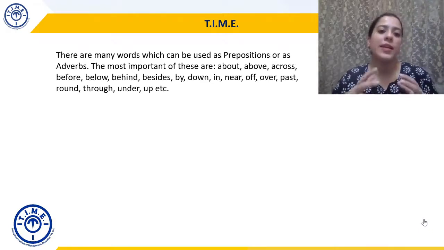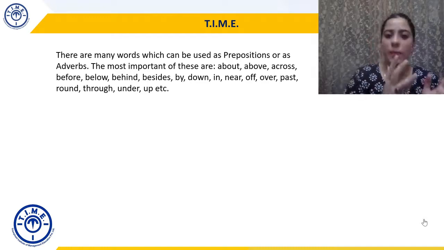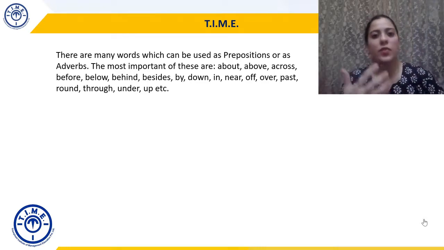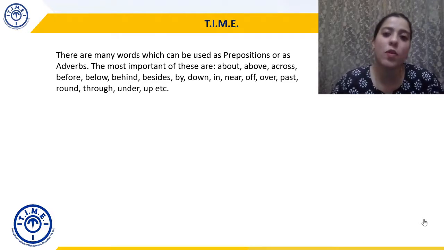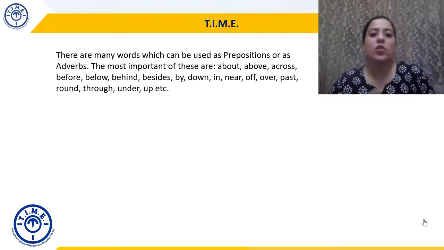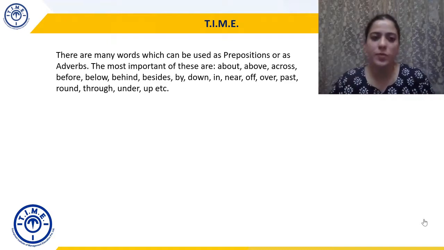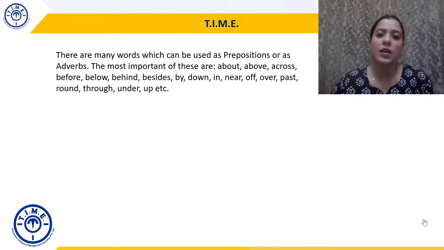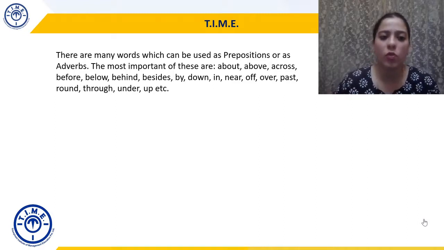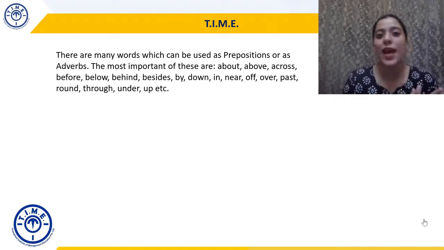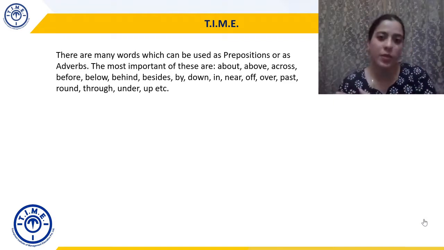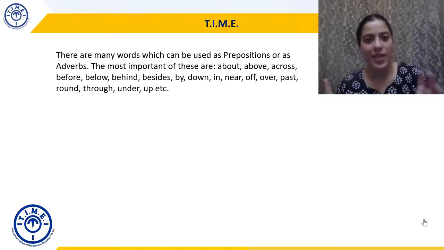Another thing that we need to remember is that there are many words which can be used as prepositions or as adverbs. As we know from our previous discussion, adverbs are words which will tell you about the verb or an adjective, right? So prepositions or adverbs, the most important of these are about, above, across, before, below, behind, besides, in, near, through, under, up, etc. So these are words which can be used both as prepositions and also as adverbs. So they can perform both the functions as it is.